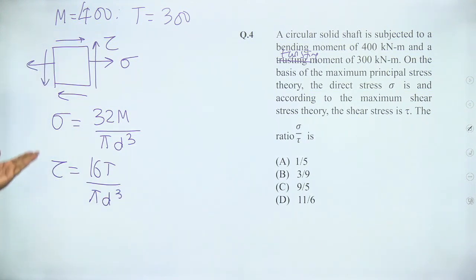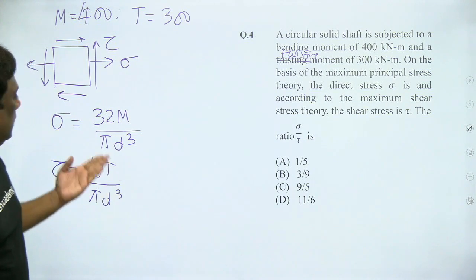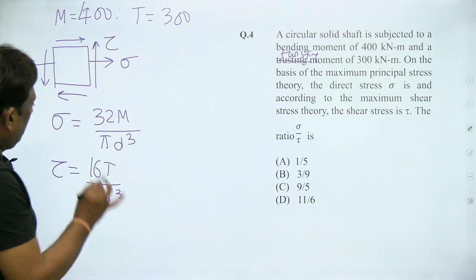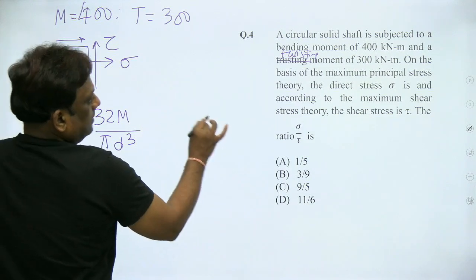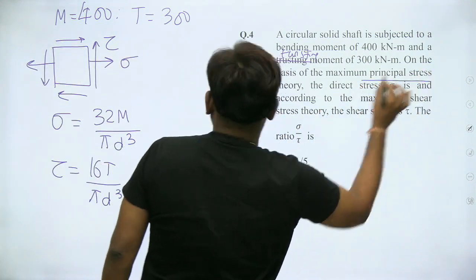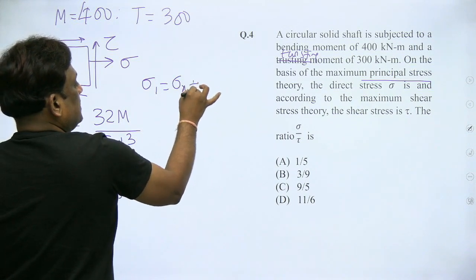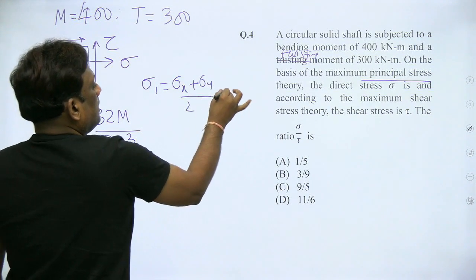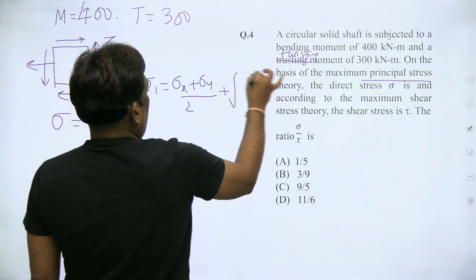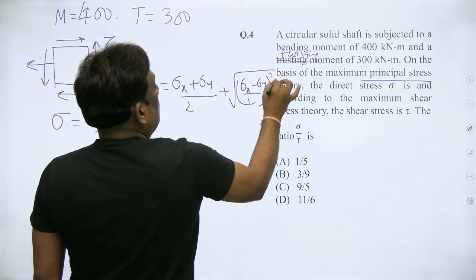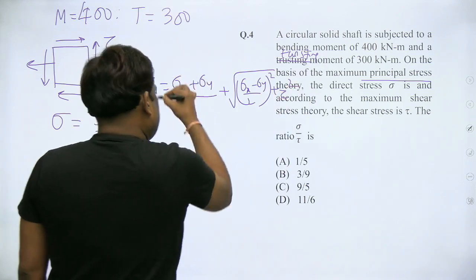All this you know from your basics, how M by I is equal to sigma by y, T by J is equal to tau by r. From this, you can calculate the maximum principal stress. What is the maximum principal stress? It is sigma x plus sigma y by 2 plus under root of sigma x minus sigma y by 2 whole square plus tau square. This is the maximum principal stress.